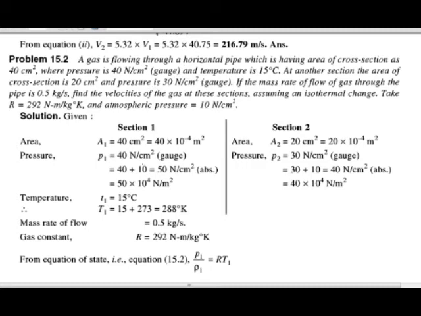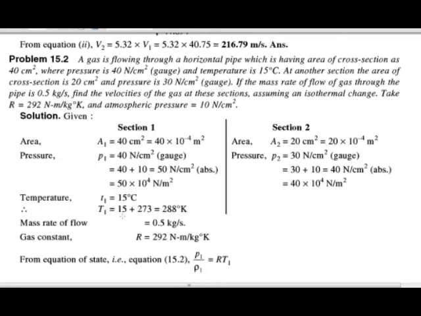Okay, so absolute pressure is equal to 40 plus atmospheric pressure, that is 10, so it is equal to 50 Newton per centimeter square at section 1. And at section 2, gauge pressure is 30 plus atmospheric pressure 10, so absolute pressure is 40 Newton per centimeter square, which is equal to 40 into 10 raised to 4 Newton per meter square. Okay, so up to this we have got the values of A1, A2, P1 and P2.